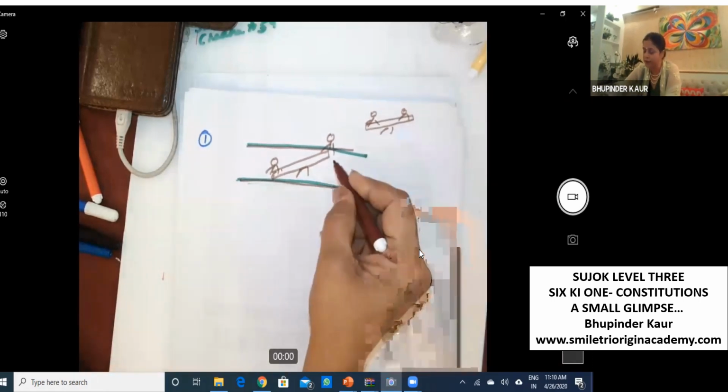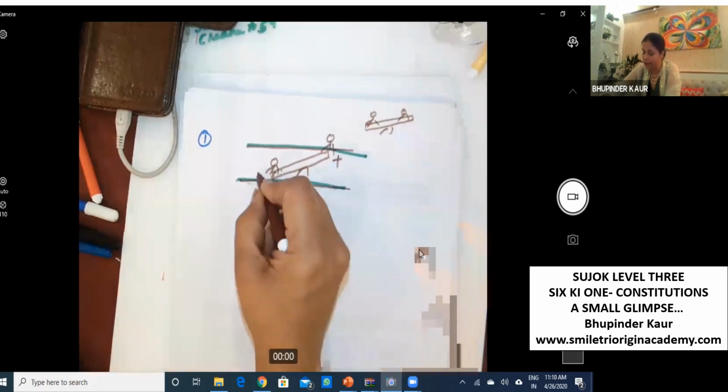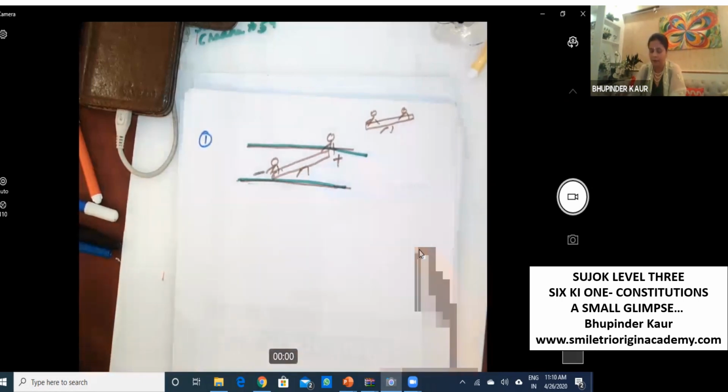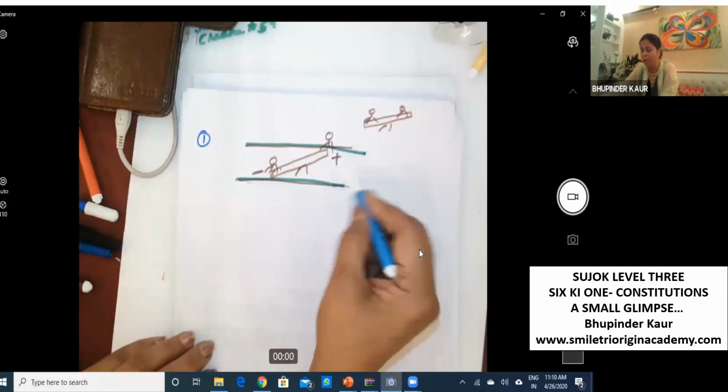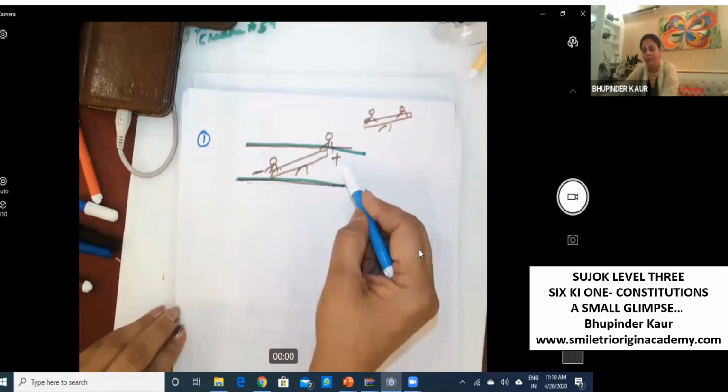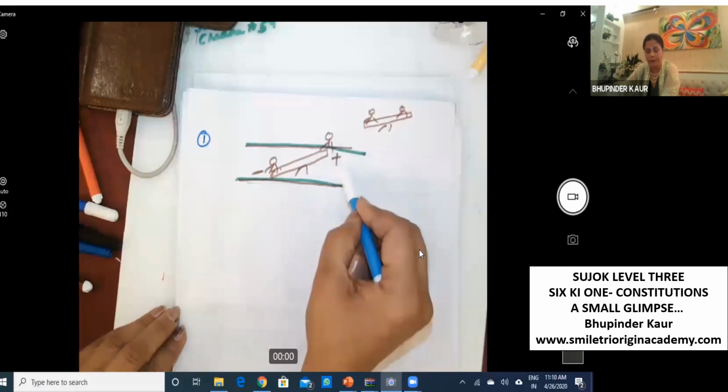So now you will see this is plus and this is minus, correct? If I say this is plus and this is minus, it means no problem, enjoy. This is within the normal range.